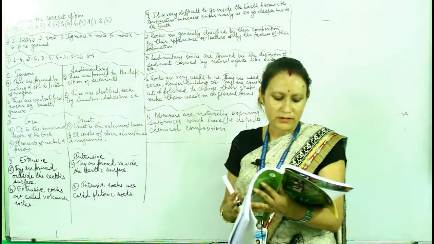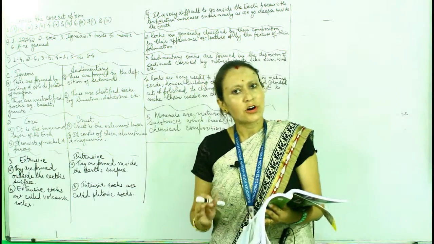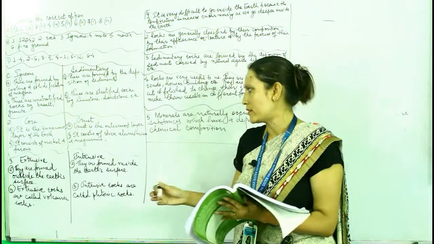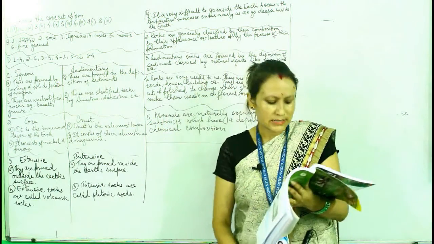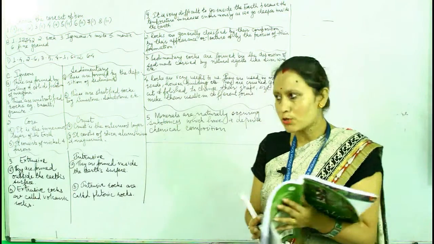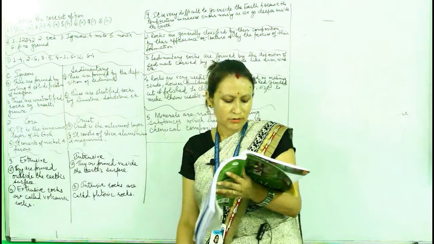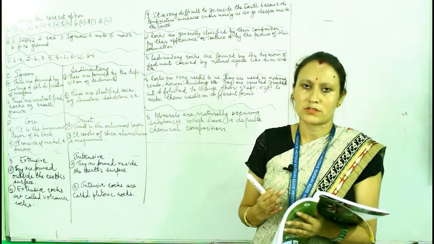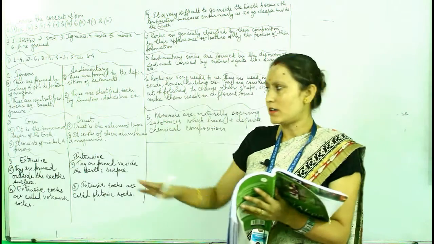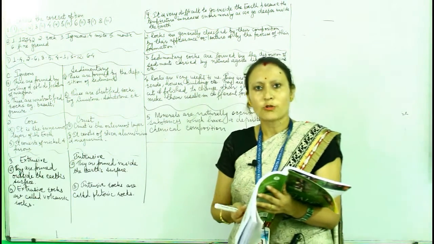Now the second layer, the middle one, that is the mantle. Mantle is the middle layer, and it mainly consists of ferromagnesium silicates. And the third layer, that is the core. Core is the innermost layer, and it is divided into inner core and outer core, and it mainly consists of nickel and ferrous. Ferrous means iron only. So there are 3 different layers: crust, then mantle, then the core.